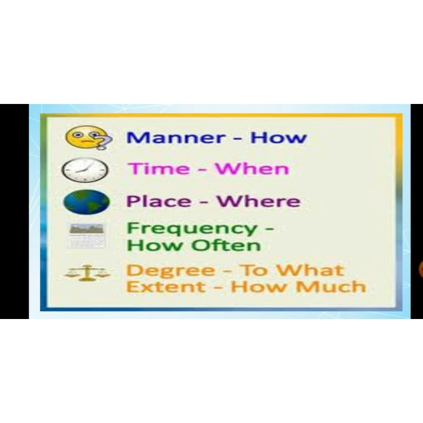Adverb of degree talks about how much or to what extent. For example, the work is almost done. So almost is telling us the extent or intensity of the action being done.